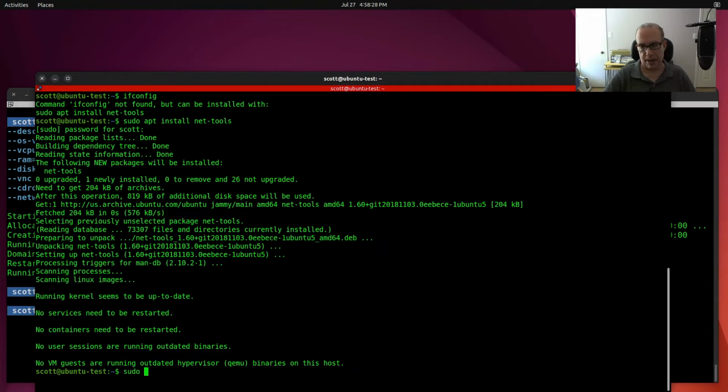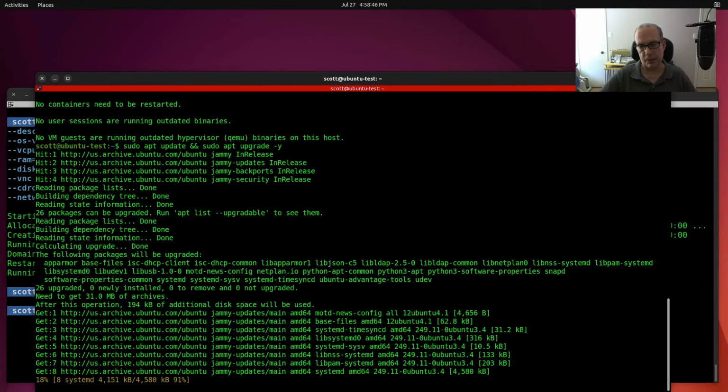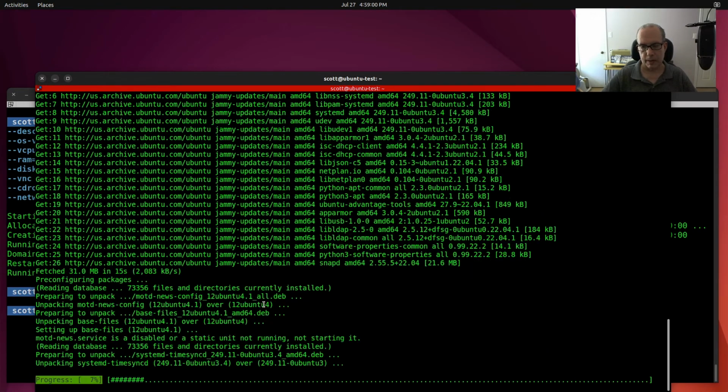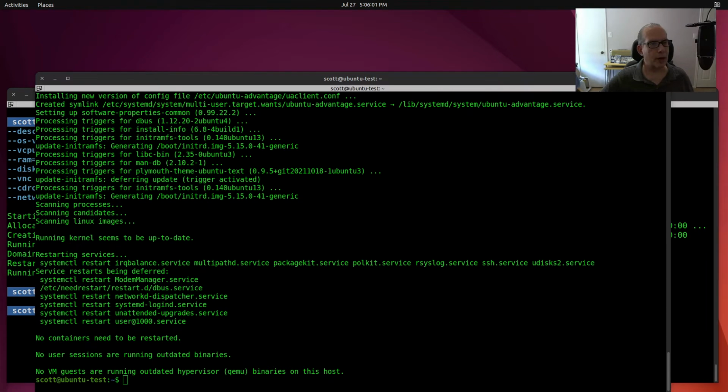And while I'm thinking about it, let's do a sudo apt update && sudo apt upgrade -y, which is always good to do when you have a new system, and it will go ahead and perform all the necessary upgrades. So I'm performing updates on this machine simply so that we can have something to take a snapshot of.